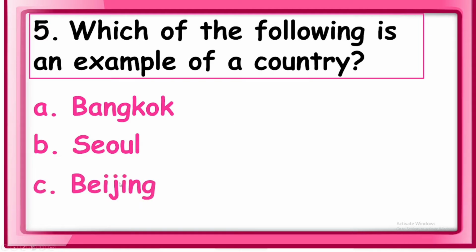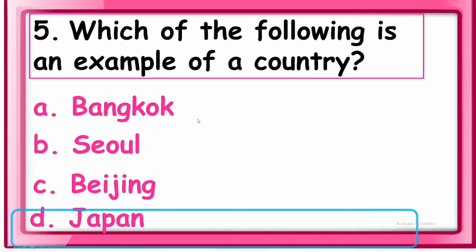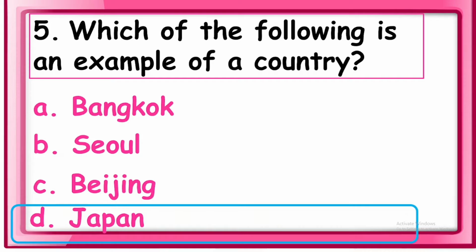C. Beijing. And D. Japan. So which of the following is an example of a country? A country like Thailand. So the answer is letter D. Japan. So Japan is a country.